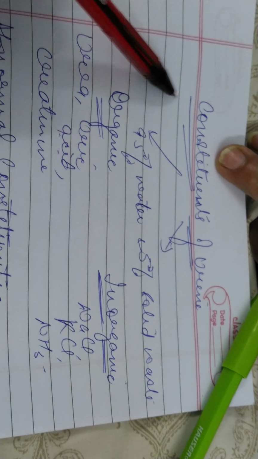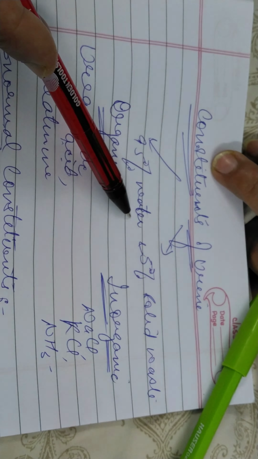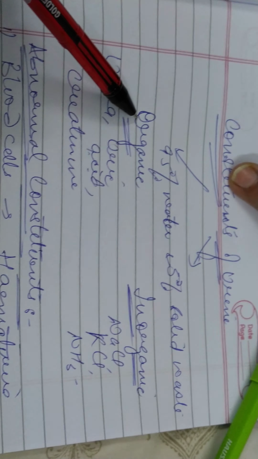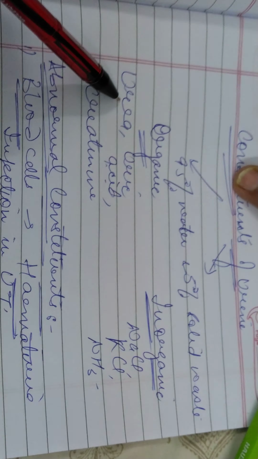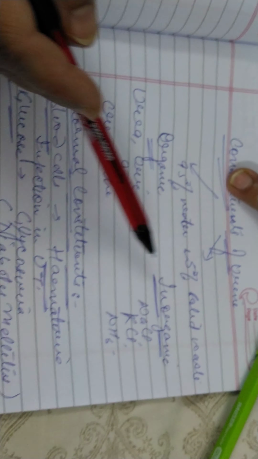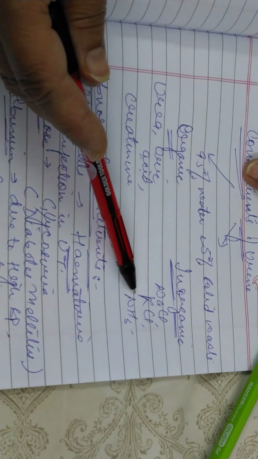Now we talk about the constituents of urine. For the constituents of urine, we have 95% water and 5% solid waste. In this we have two kinds of constituents, organic and inorganic. In organic constituents we have urea, uric acid and creatinine. In inorganic constituents we have sodium chloride, potassium chloride and ammonia.